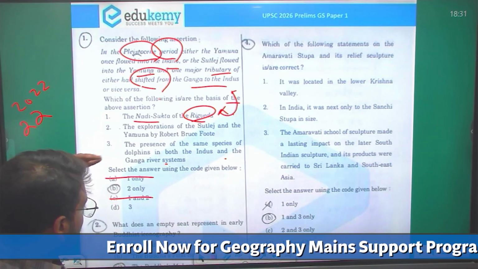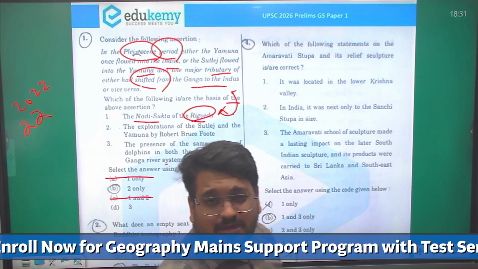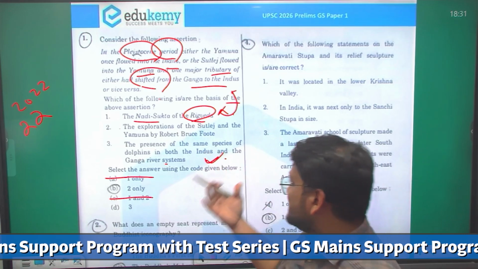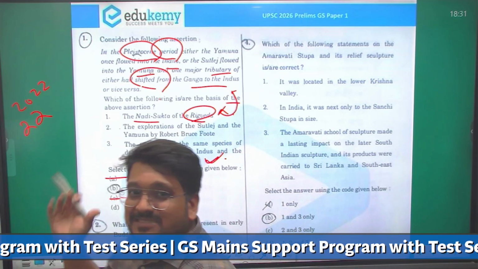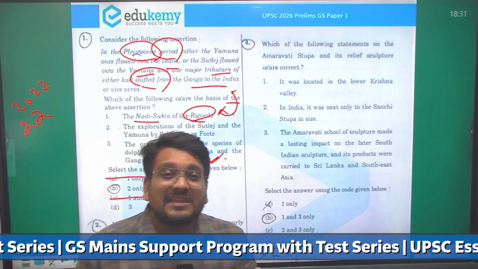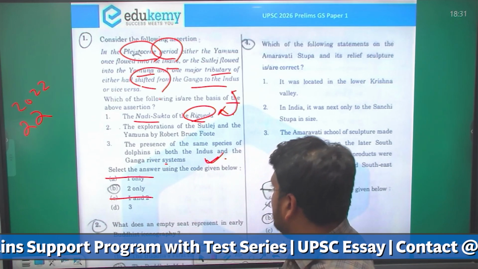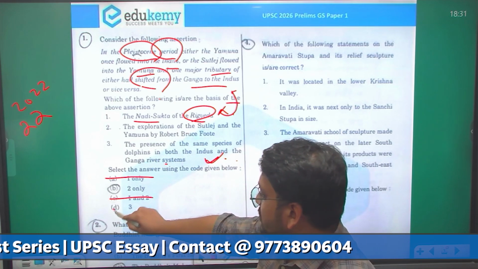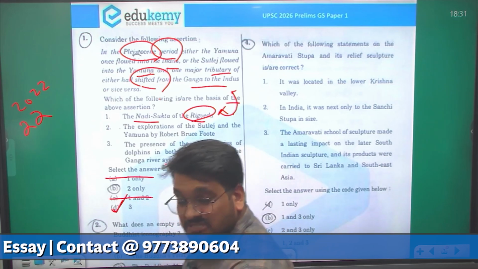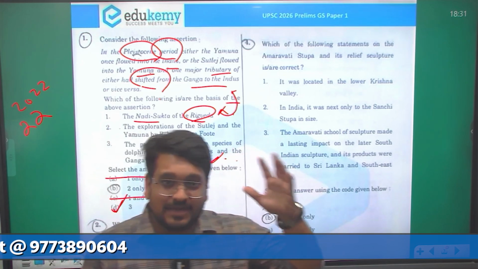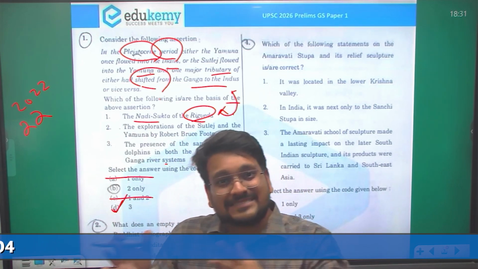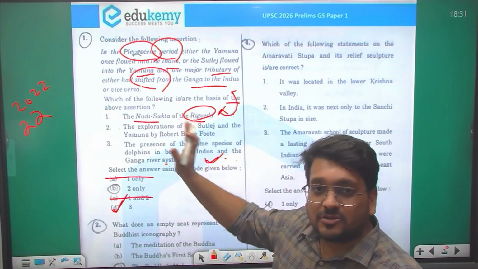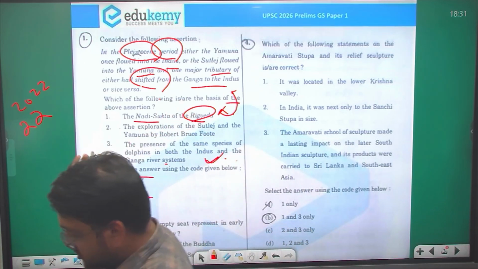Now we are left with 2 and 3. Recently there has been a survey of dolphins, and it was seen that both the species had the same origin. Such studies have been done, so this statement becomes quite possible. So the answer here is D. But such questions are very difficult in the examination center when you are attempting the paper, so you have to be careful of such questions.